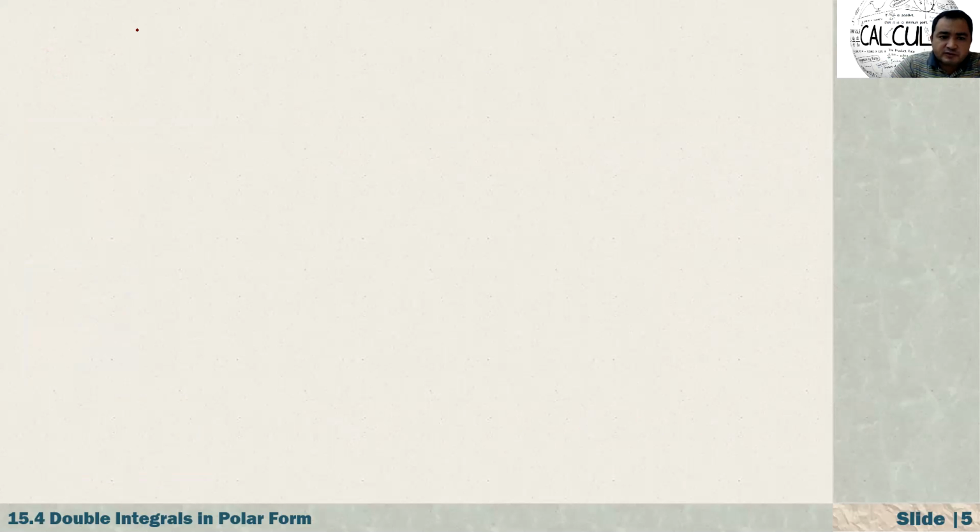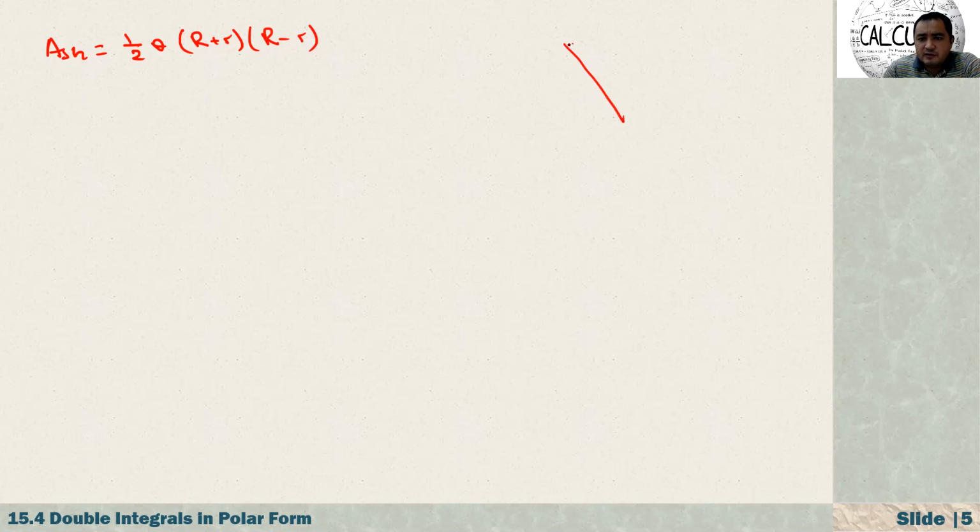Let me just write once again: our shaded region equals 1 over 2 times theta, and here we have R plus r, and here we have R minus r, right? And again, that is only the point. The rest is just similar. Here we are talking about the shaded region.